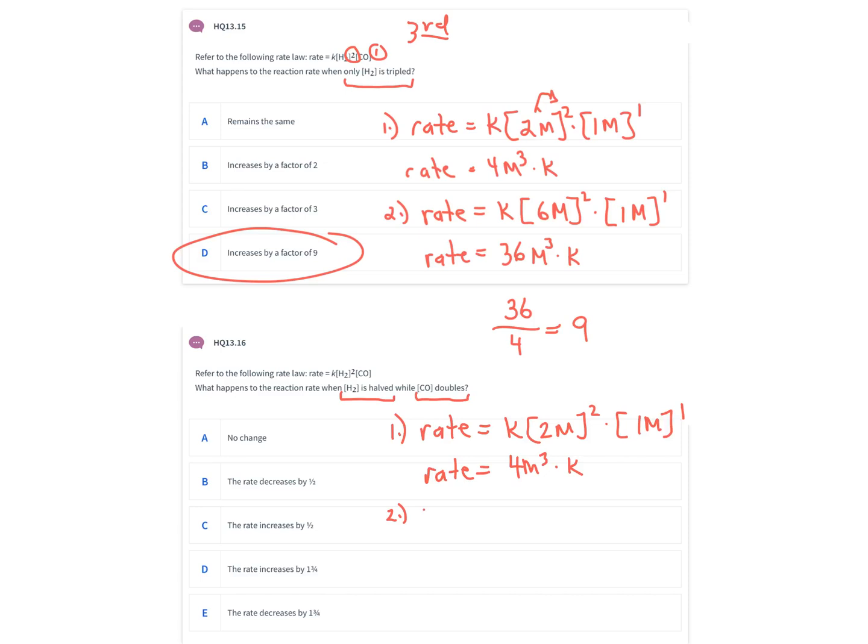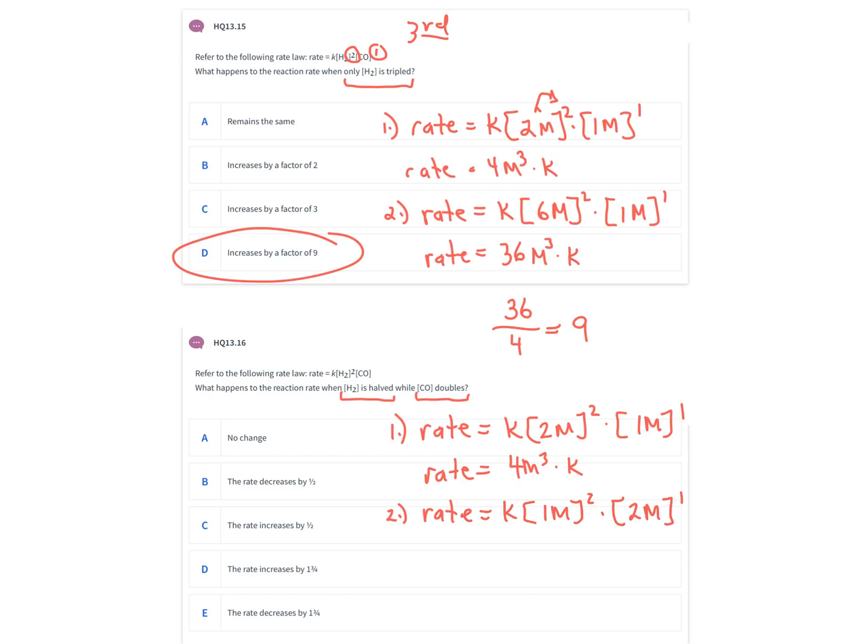So to do that, the concentration would go from 2 molar to 1 molar squared, and we need to double the concentration of carbon monoxide, so that would go from 1 molar to 2 molar raised to the power of 1.